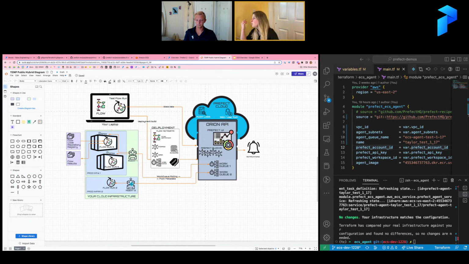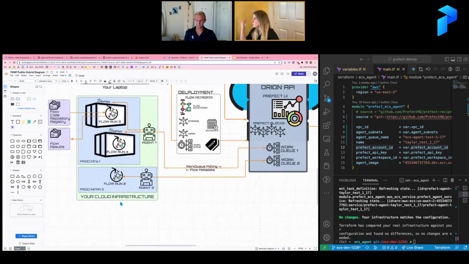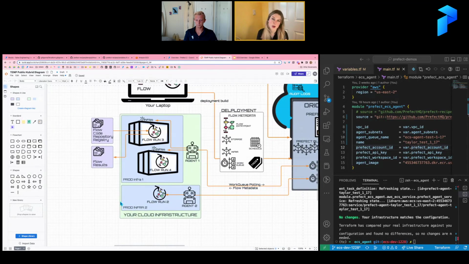So you will set up a Prefect agent, which is essentially a lightweight, long-running Python process, and that agent is just going to be continuously polling Prefect Cloud, asking if there's any work to be done. What the agent really does is less so, you don't want to think about the agent as executing the flows.